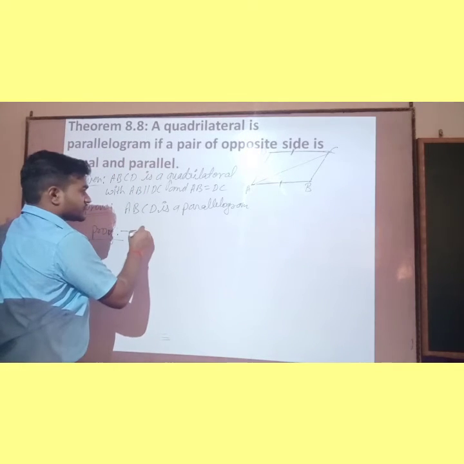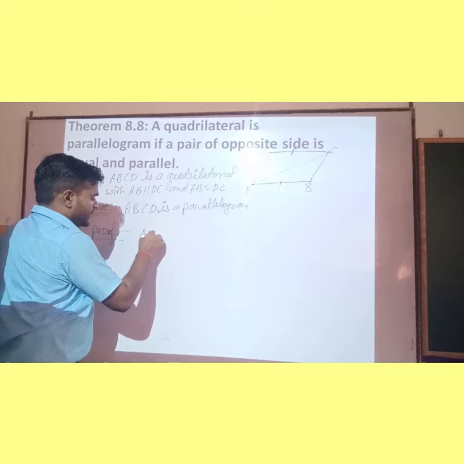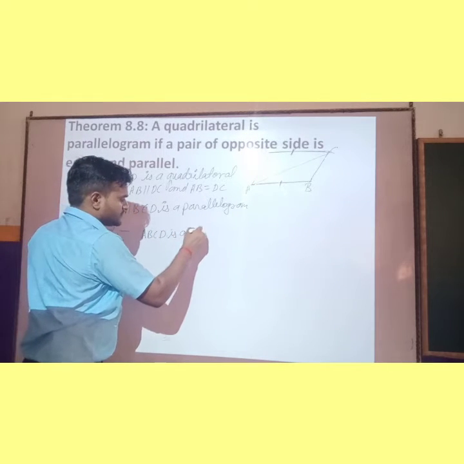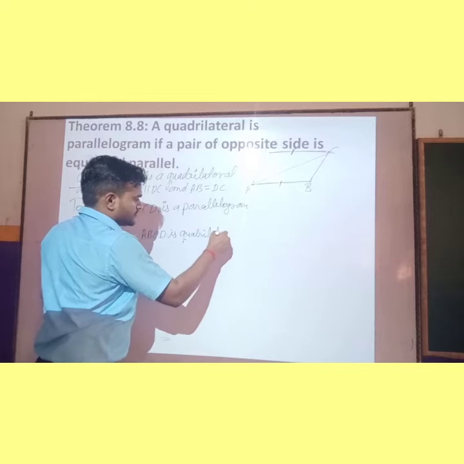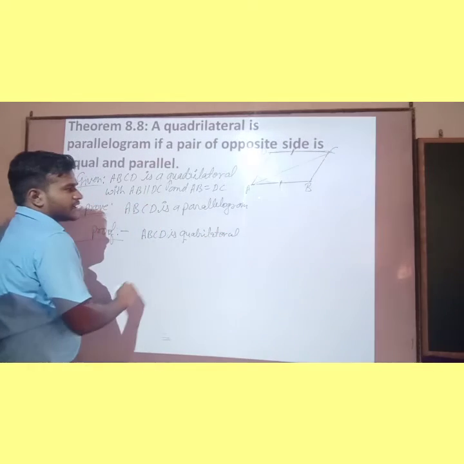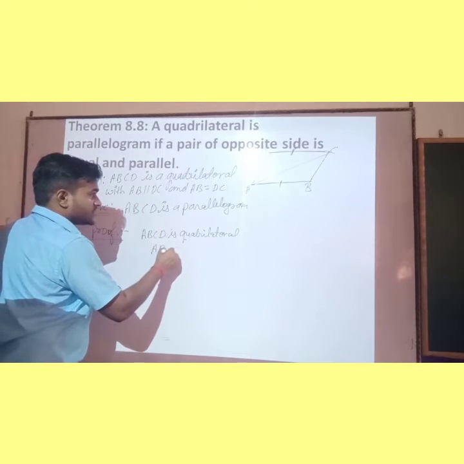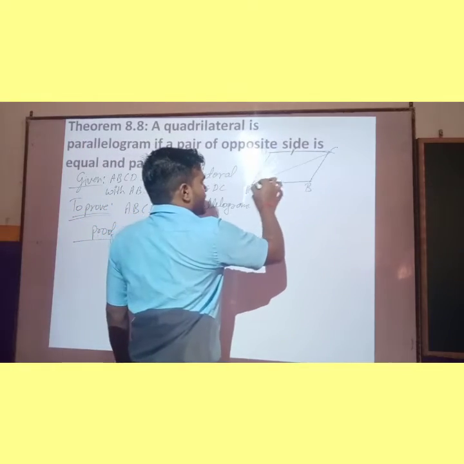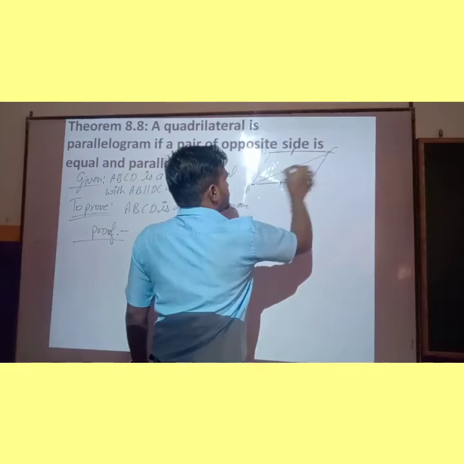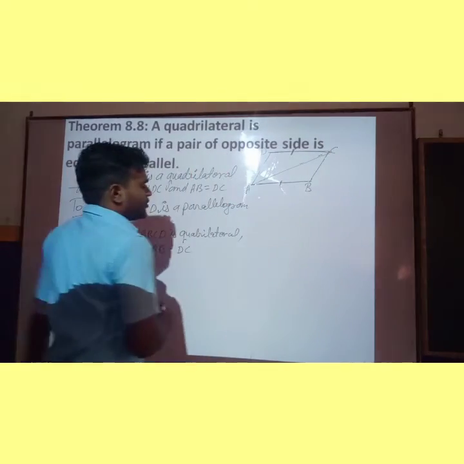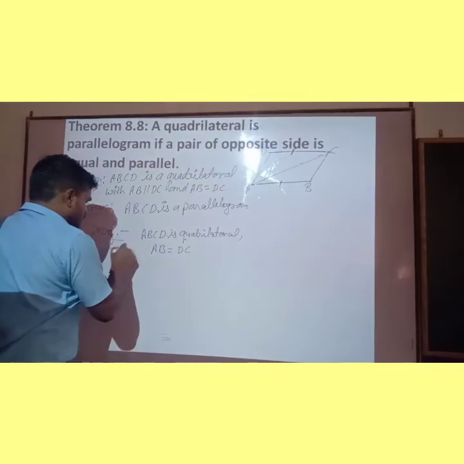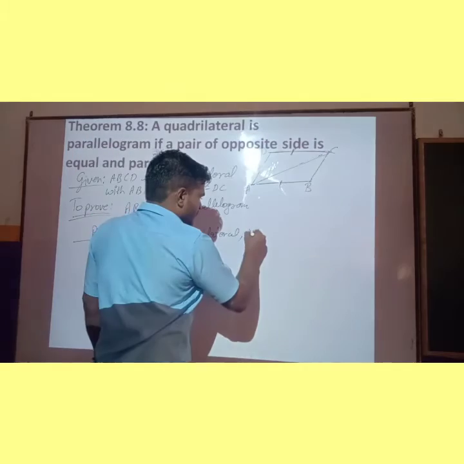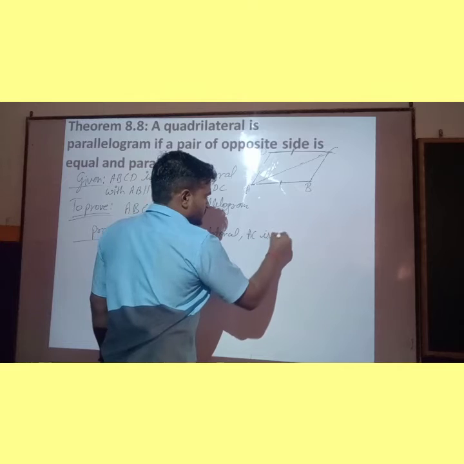So children, ABCD is a quadrilateral, and here given AB is equal to DC. We draw a diagonal, as well as AB parallel to DC also. So AC is a diagonal.